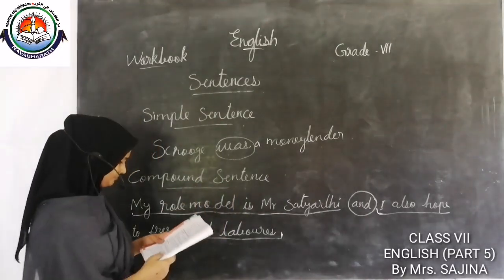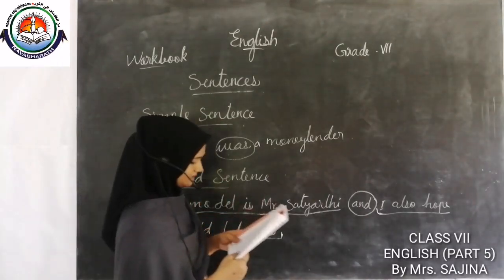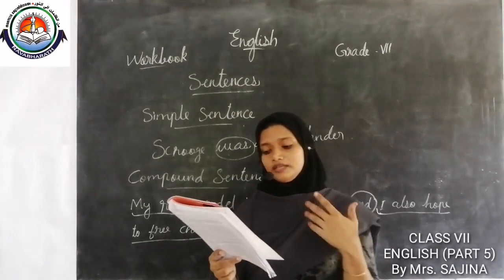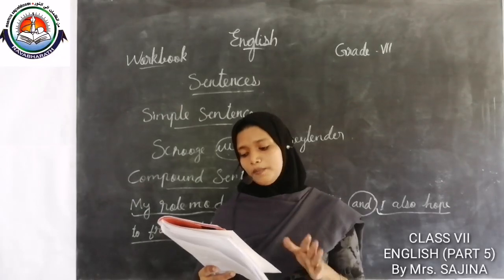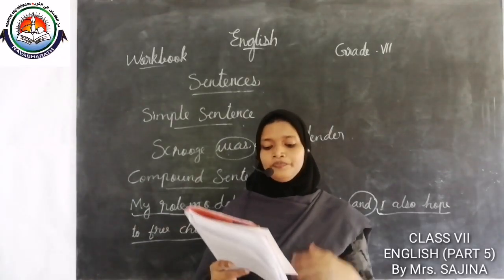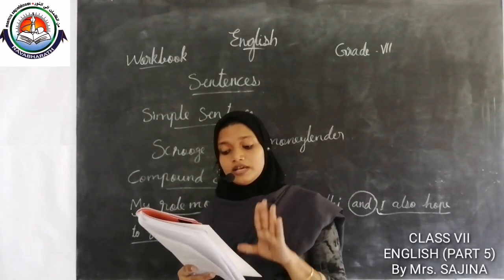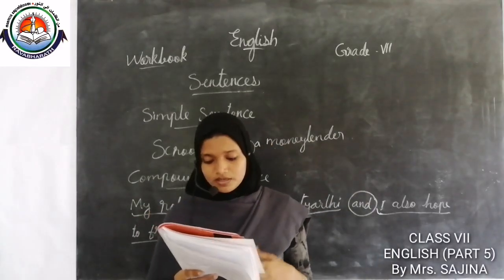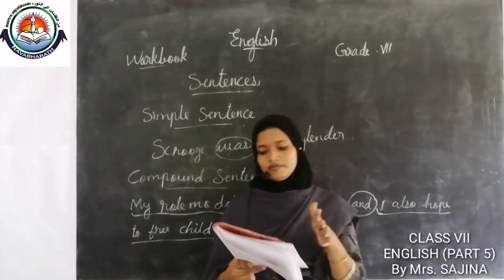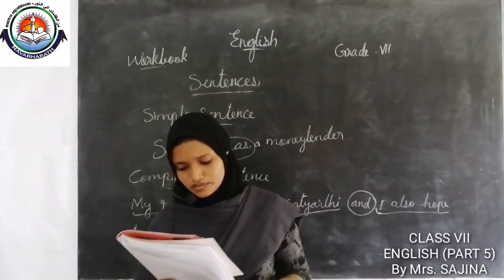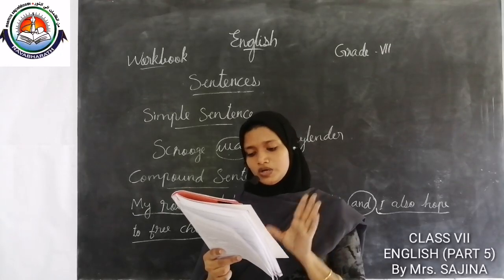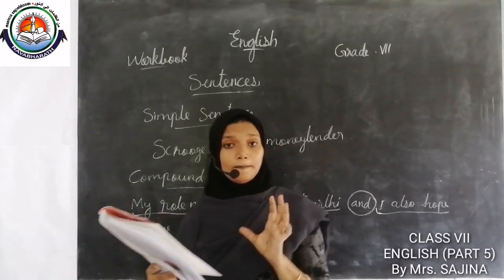Compound sentence. Another example you can see in your workbook. Satyarthi was attacked several times, but he survived. In this sentence, Satyarthi was attacked several times is a main clause. He survived is another main clause. So the two main clauses are joined by a conjunction but.